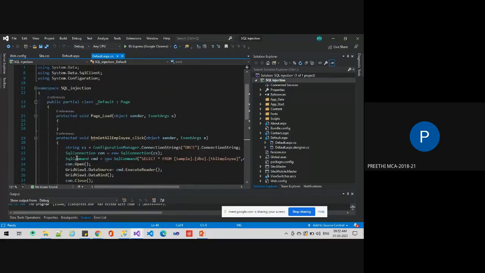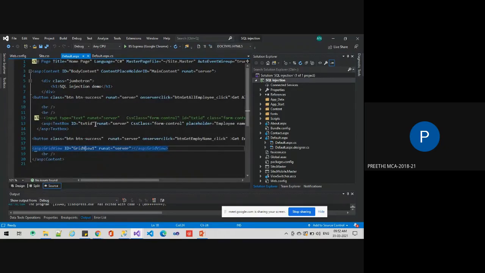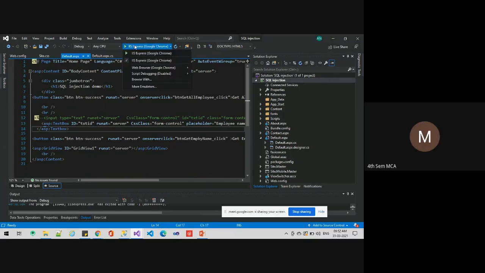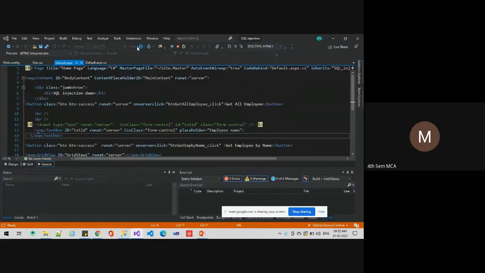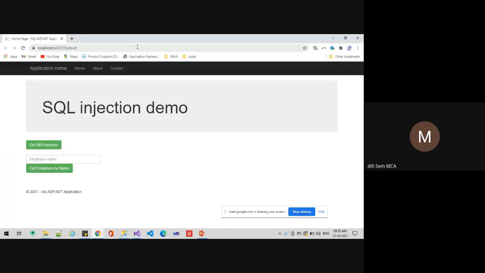Firstly, in the default ASPX code, it's a combination of Bootstrap code as well as ASP code. Here we have chosen one text box, one grid view and two buttons. Execute, Preeti, execute, then show. That's the screen she is explaining. Yes, Preeti, you can continue. There are two buttons and one text box.